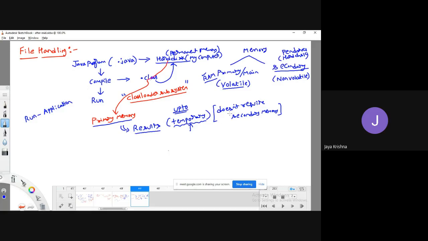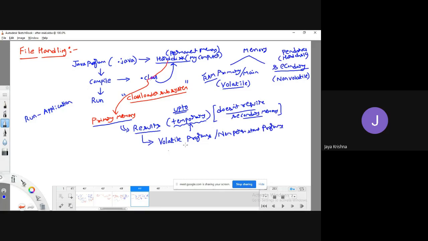That defines programs which don't require any kind of secondary memory. Simply, the programs that we have written up to now, we call them volatile programs, or simply non-persistent programs.